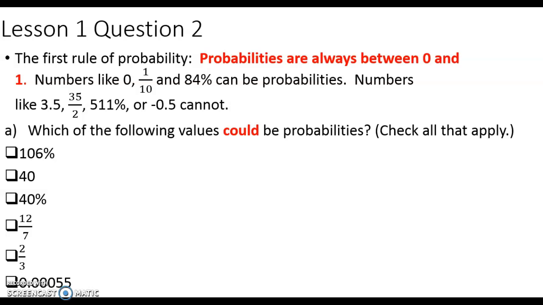The next option is 2/3. 2/3 can be a probability because it is smaller than 1 but bigger than 0. 3/3 is equal to 1, so smaller than that would be 2/3 or 1/3, and those would be possible probabilities. The last option, 0.00055, that is a decimal that is between 0 and 1, so yes, it can be a probability. So we're going to mark 40%, 2/3, and 0.00055.